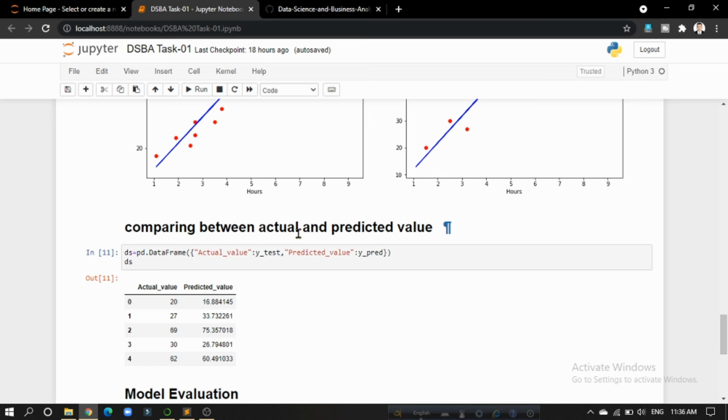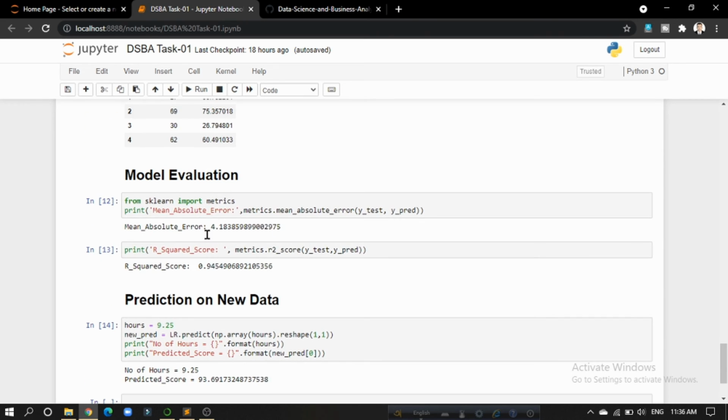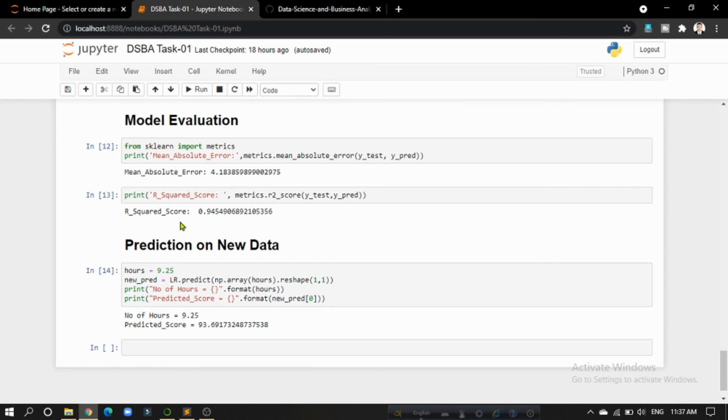And then I have compared the actual and predicted values, and then I have evaluated the model using two parameters, mean absolute error and R squared score. For the mean absolute error, we can see that the value is 4.18. That means our predicted value is 4.18 more or less from the test set data. And we can see that the R squared score is 0.945. That is not that bad.